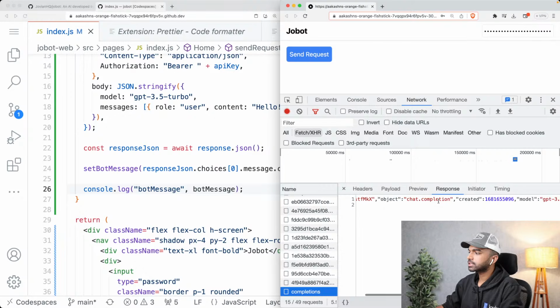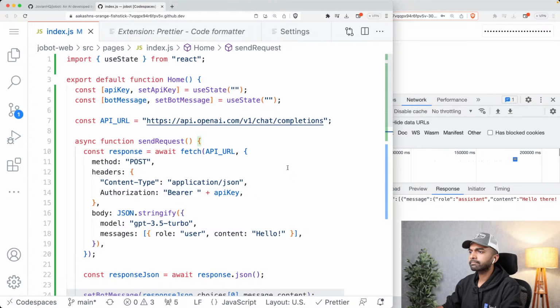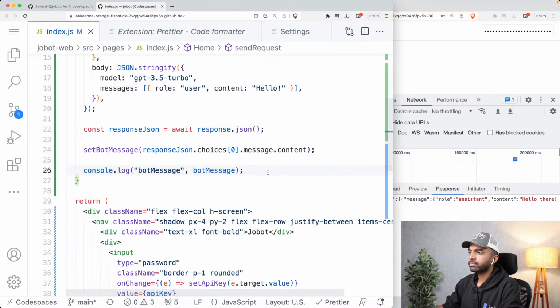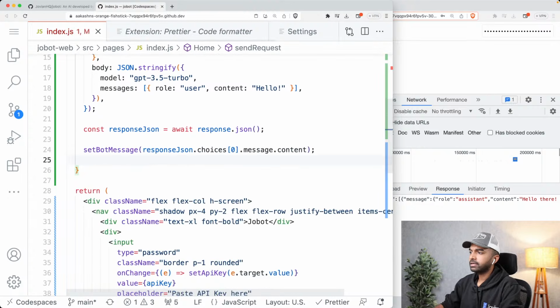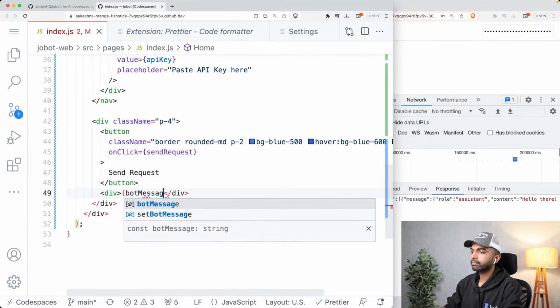The response is chat completion created at usage, etc. So the message has choices, and then under choices we have a message, and in the message we have content. Well, the bot message should have been set. It's fine. What we'll do is we'll simply display the bot message below the button. So let me just create a div, and in the div let us display the bot message.